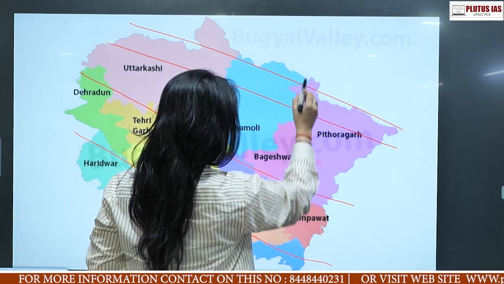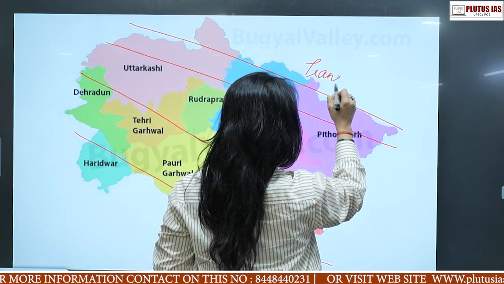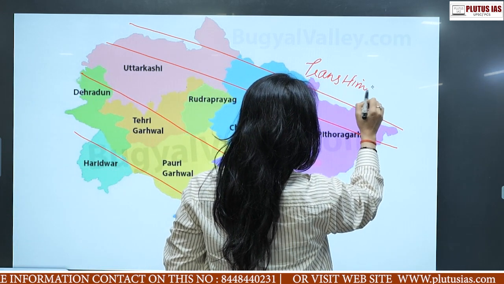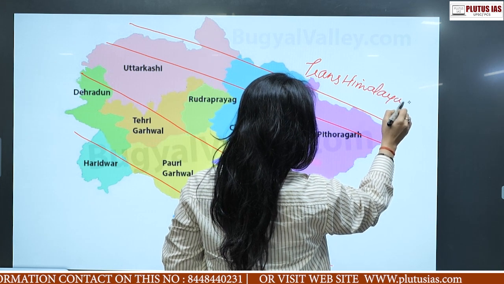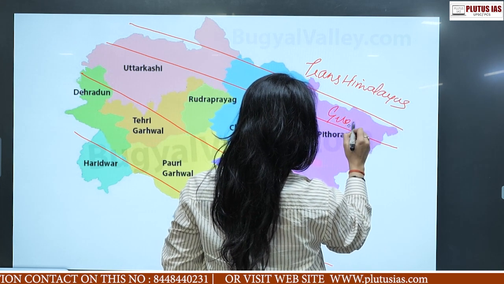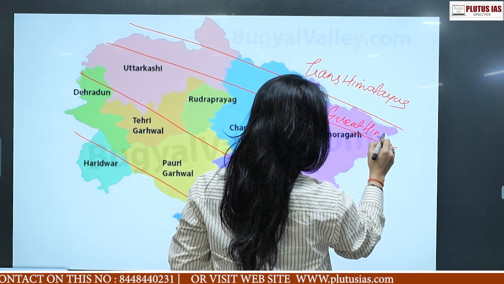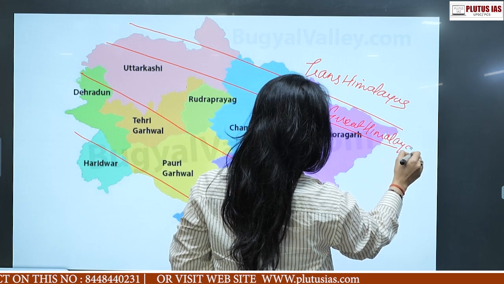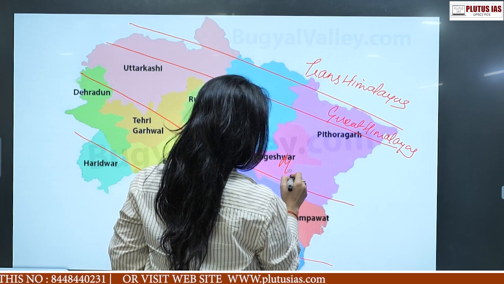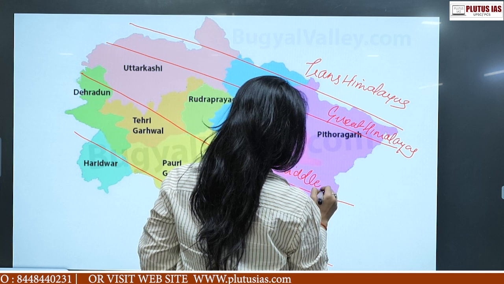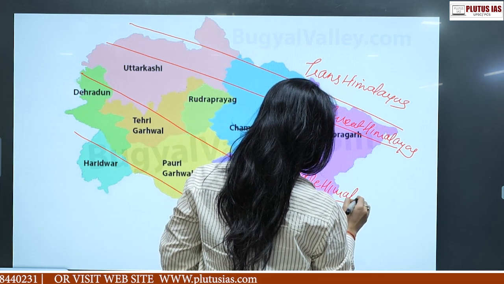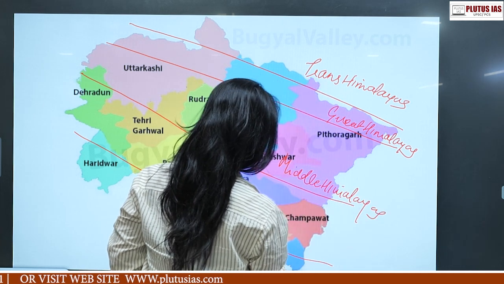So first, there is a very small portion of Trans Himalayas, then there is Great Himalayas, then we have Middle Himalayas, and the last one is Shivaliks.